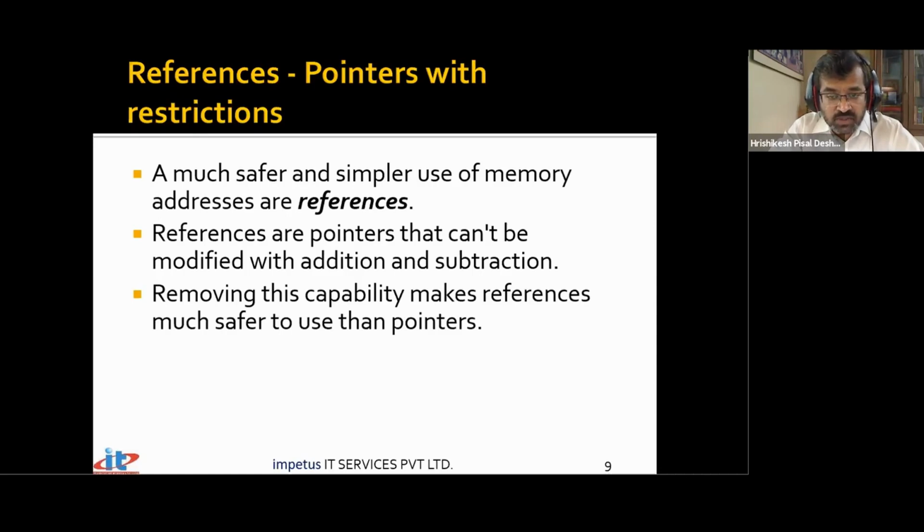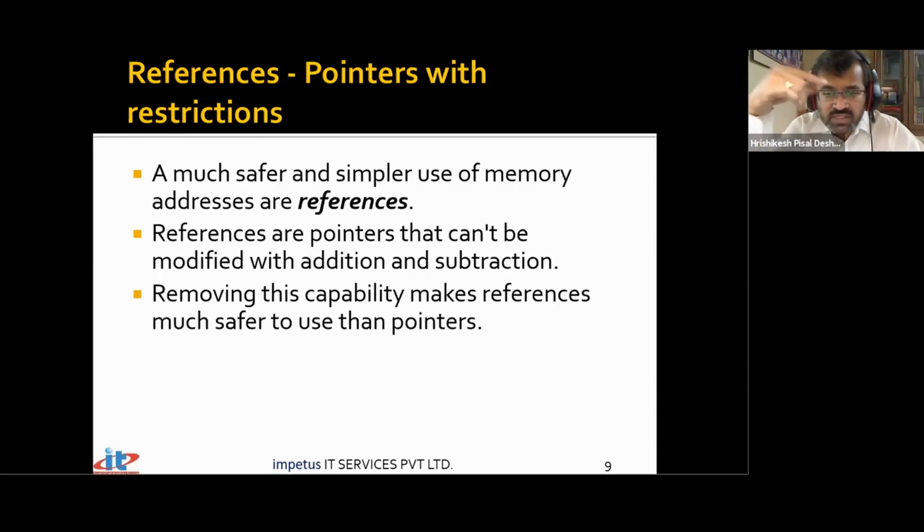If I say ptr plus plus or ptr minus minus, it will change the address that is stored in the pointer. If I say reference plus plus or reference minus minus, nothing will change inside the reference. What will actually get changed is the variable to which the reference is pointing. The reference will not get changed. So that makes it very safe for us to go in for the concept of references rather than going in for pointers.